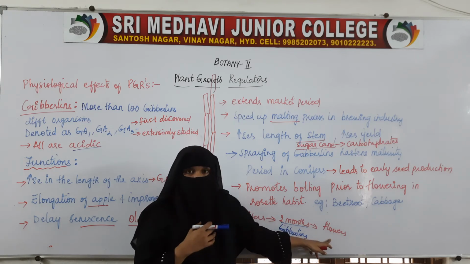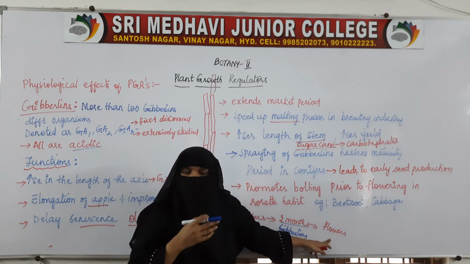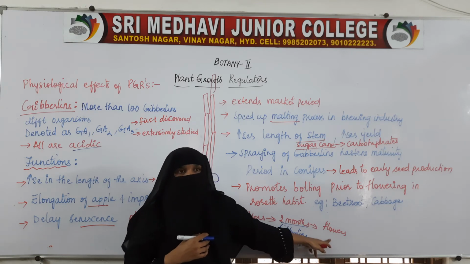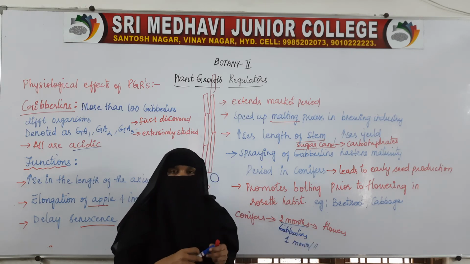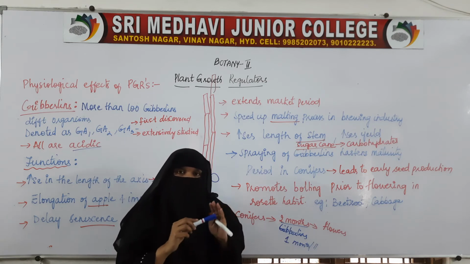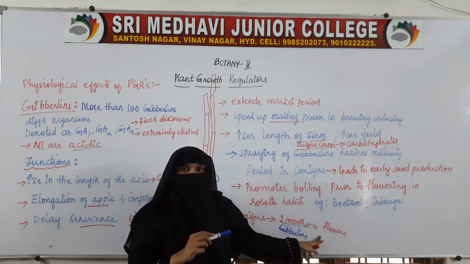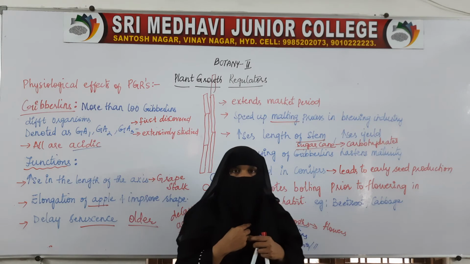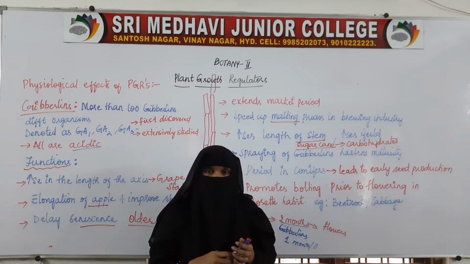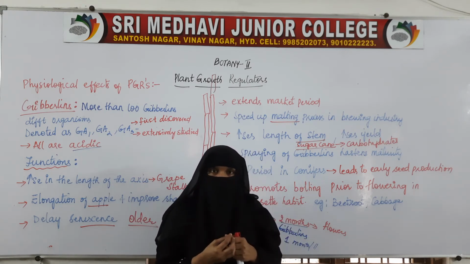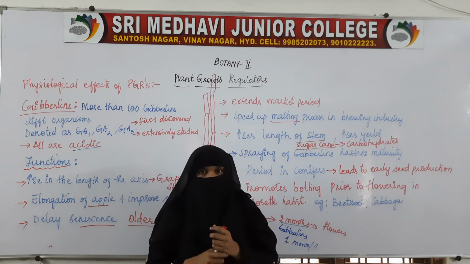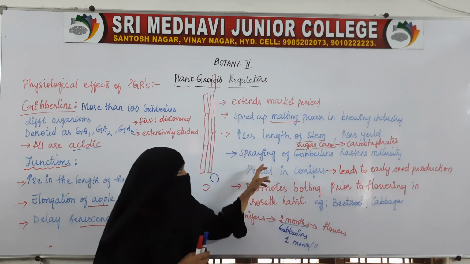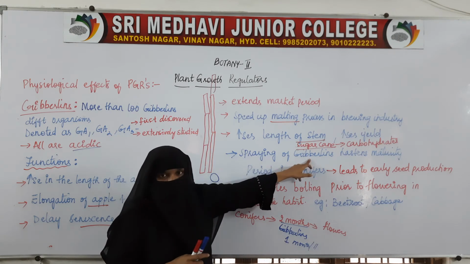Maturity will be earlier, not increased. It matures earlier. When you spray the gibberellins on the conifers, the flowering of the plants will be earlier than it was supposed to be. So when the flowering is earlier, then the seed production will be earlier. When the seed production is earlier, as soon as you get the seed, then we can grow new plants again. So it helps in hastening maturity, that is early maturity of the conifers.